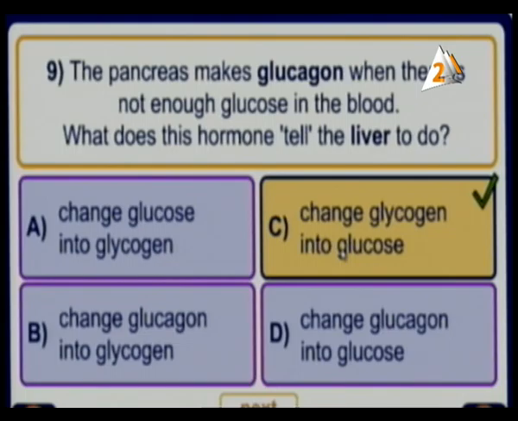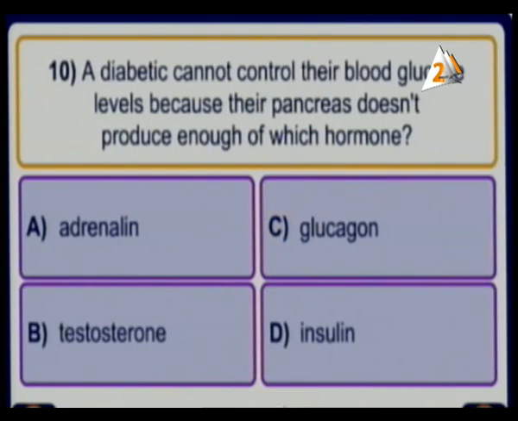Yes. Why? Because glycogen changes into glucose. Glycogen means the material that is stored in the liver. It changes into a simple form of sugar to move in blood and give activity again. So the change here is between glycogen and glucose. Glycogen is found in the liver, and glucose is found in the blood to give activity. The last one, we have number 10.